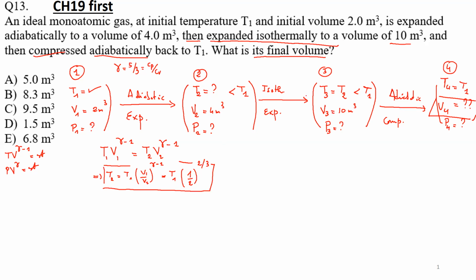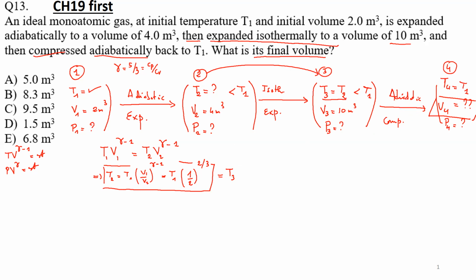Good. So now I have an isothermal expansion, right? From state 2 to state 3. Now, since I have an isothermal expansion, as I said, T3 is equal to T2. So this basically will give me T3. Okay. Good.